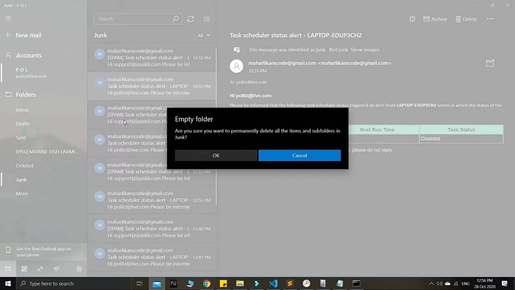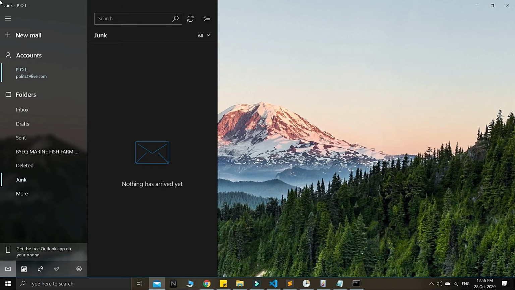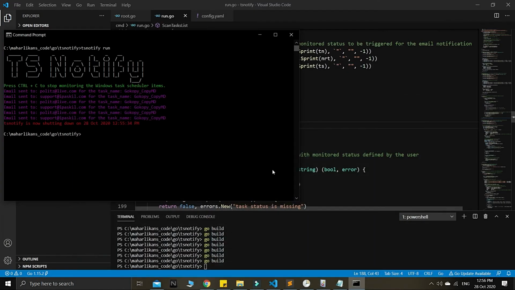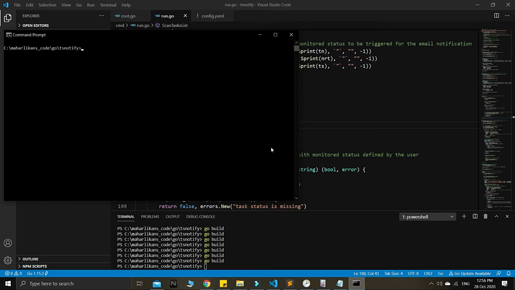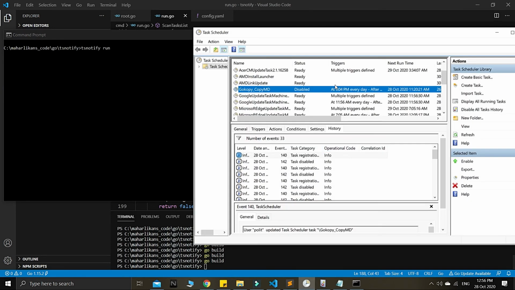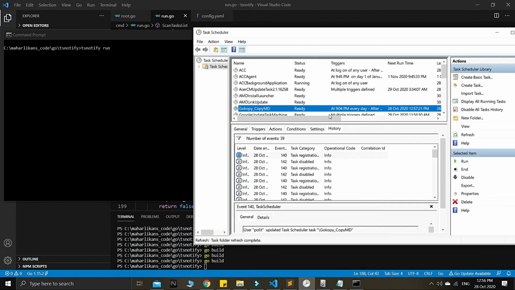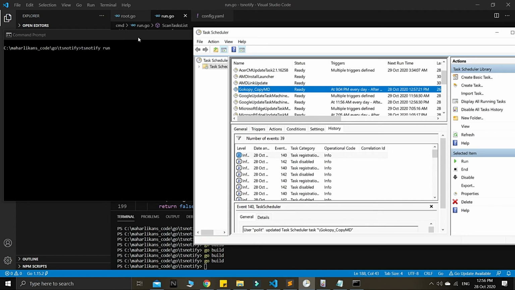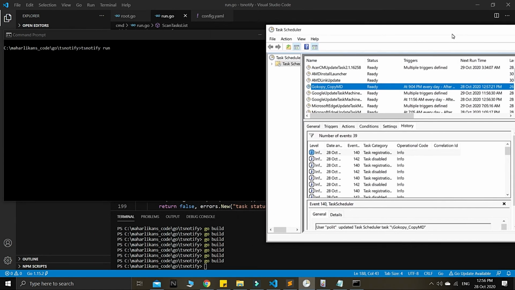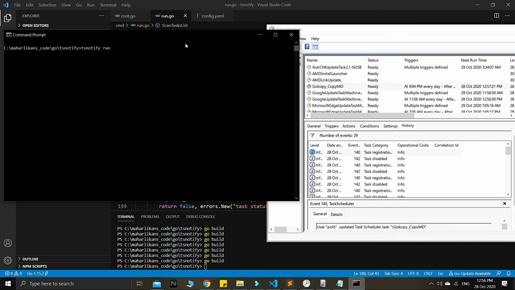This is just empty. We will see. Okay, and then I need to clear TS notify, then the current status here. I will just enable first, guys, so it's easy for us to know. Currently it is ready. So when I run this, enter.